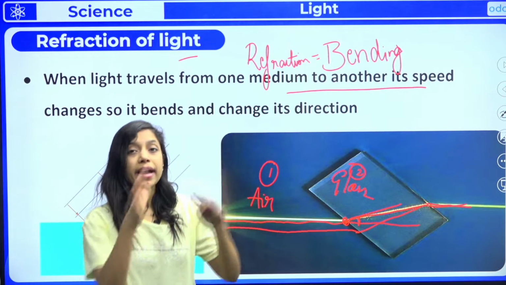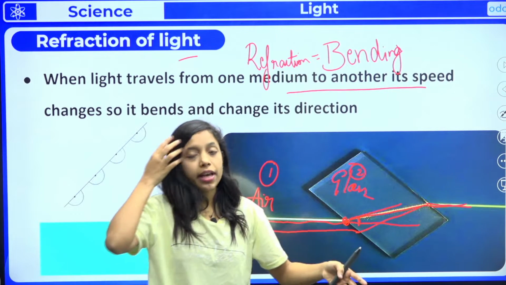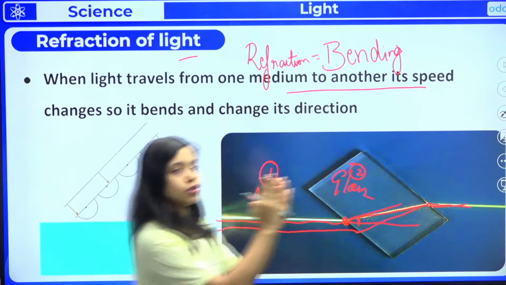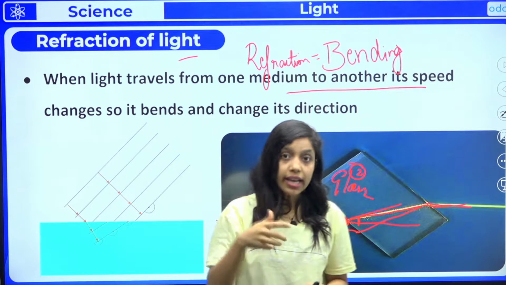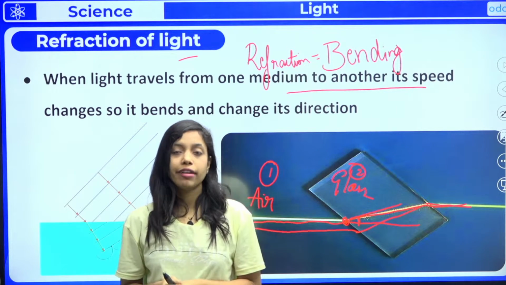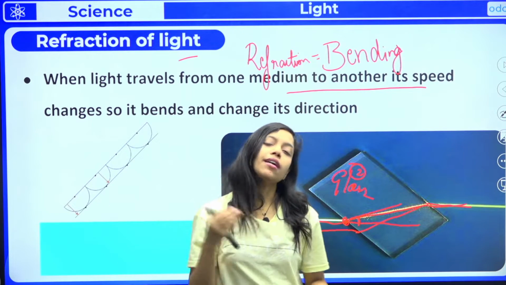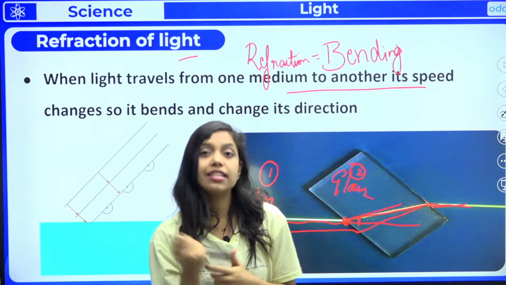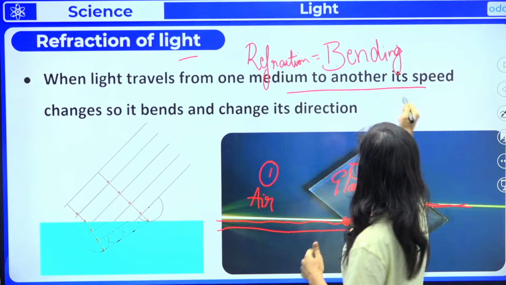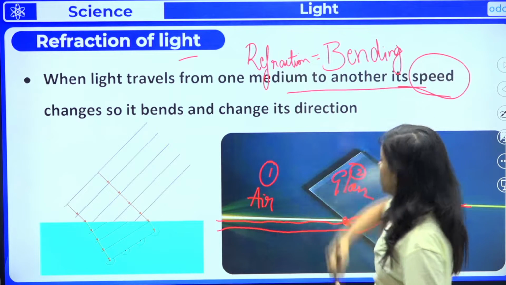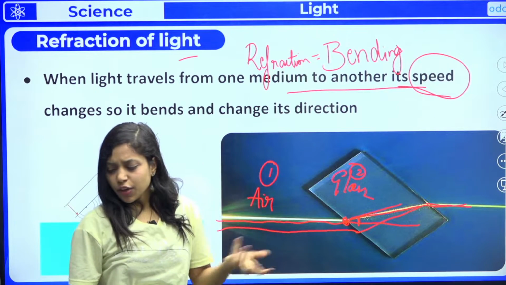This bending of light, when light travels from one medium to another medium, if it was only air, light would go straight, but there is some other medium which is blocking the light. That bending of light, when light travels from one particular medium to a second medium, is called refraction. And why does refraction take place? Because there is a change in the speed of light, like a normal blockage, so that is what causes it.